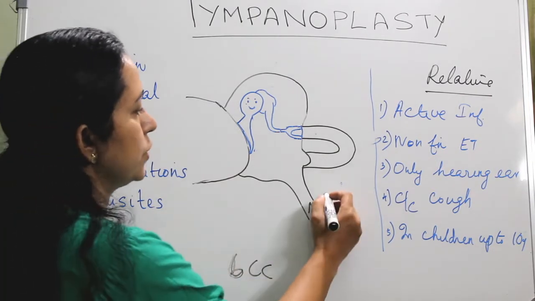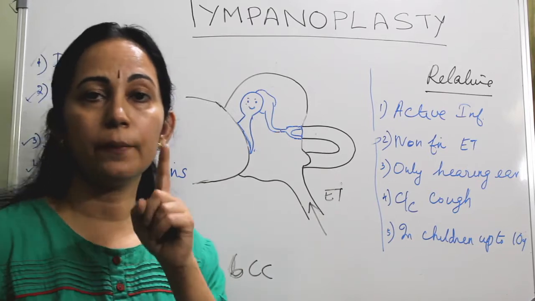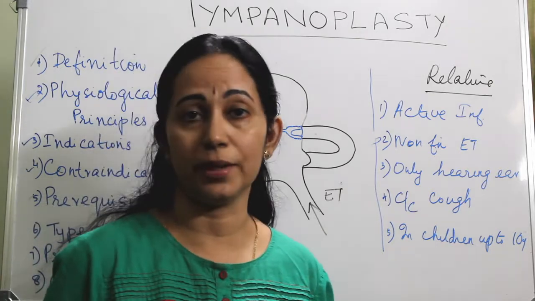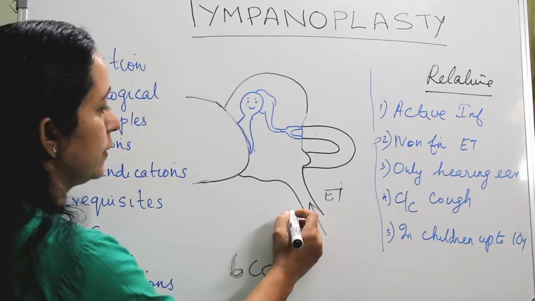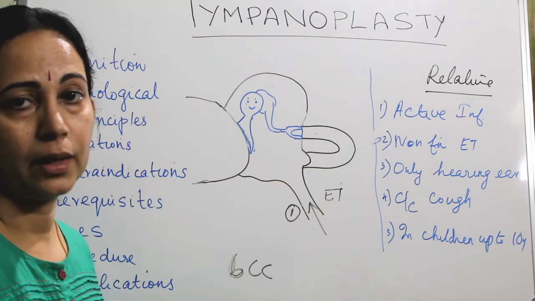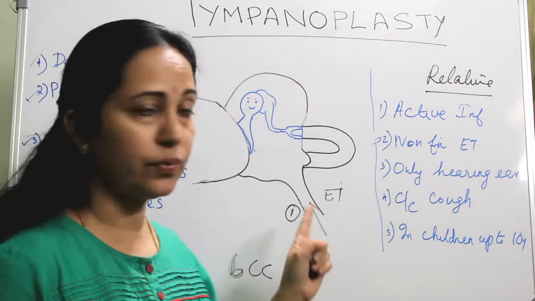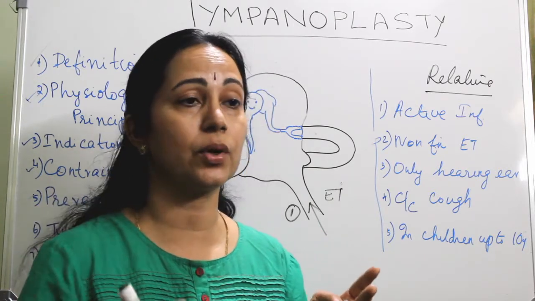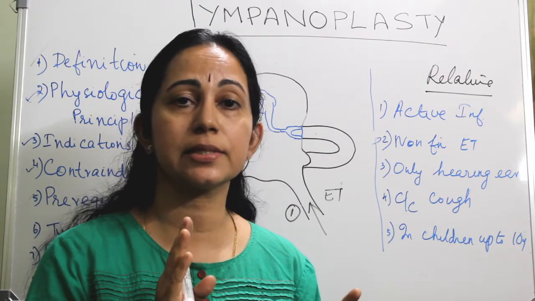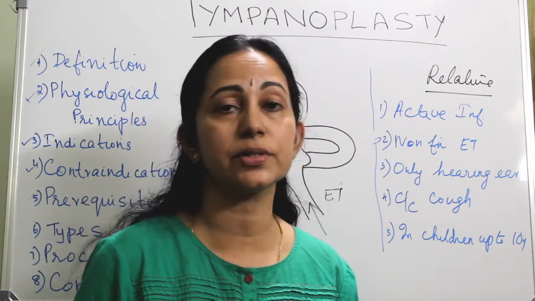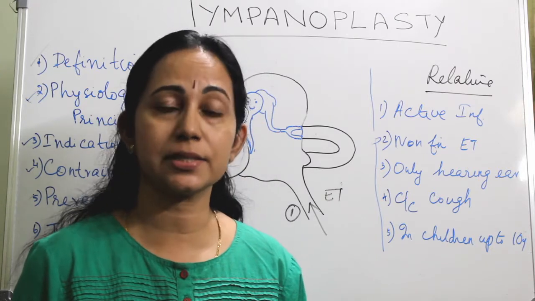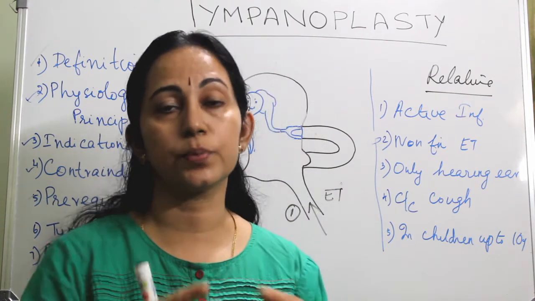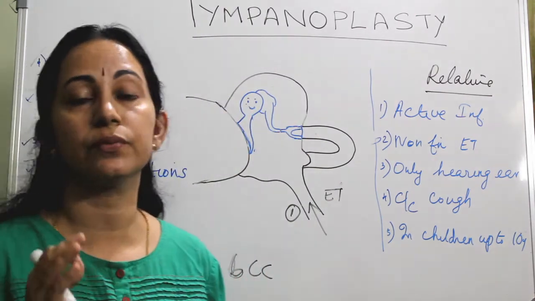And this 6 cc should come through this, isn't it? What is this? This is the eustachian tube. So number one prerequisite, what is that? The eustachian tube should be functioning normally. Okay, so normal functioning eustachian tube, number one. Number two, the eustachian tube is functioning, but there is an obstruction somewhere. What are the common causes of obstruction? A deviated nasal septum, or acute or recurrent infections of the nose, nasopharynx and paranasal sinus, and adenoid hypertrophy. All these will cause an obstruction of the eustachian tube.